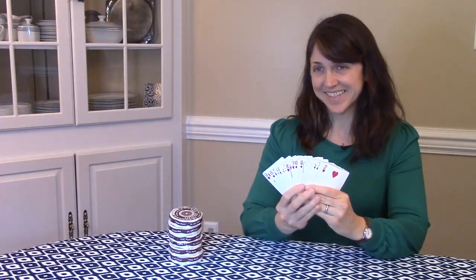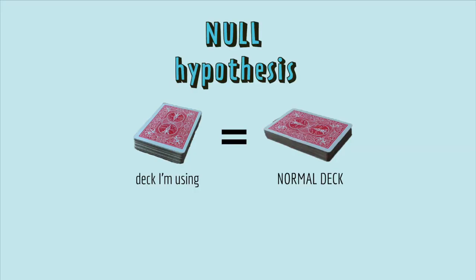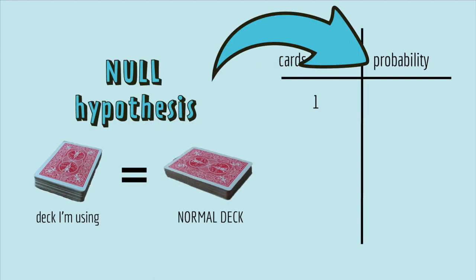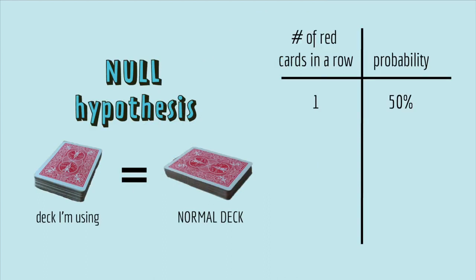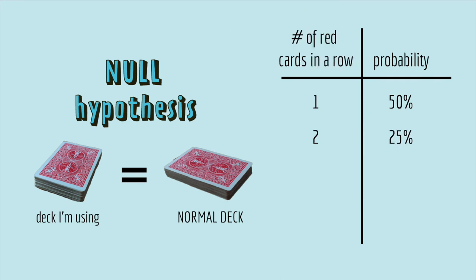You're right, it is. When you started the game, you assumed that the deck I was using was a normal deck. That was your null hypothesis. The first time you got a red card, that didn't tip you off because if the deck I'm using is the same as a normal deck, there's a 50% probability that you'll get a red card. That's a pretty high chance, so you weren't suspicious yet. The second time you got a red card, you still weren't suspicious because the probability of getting 2 red cards in a row is 25%. That's a 1 in 4 chance, which isn't that unusual.